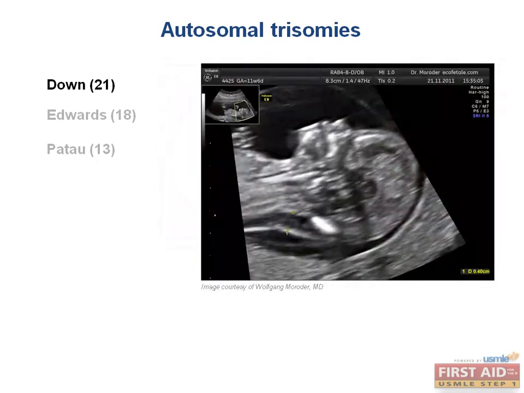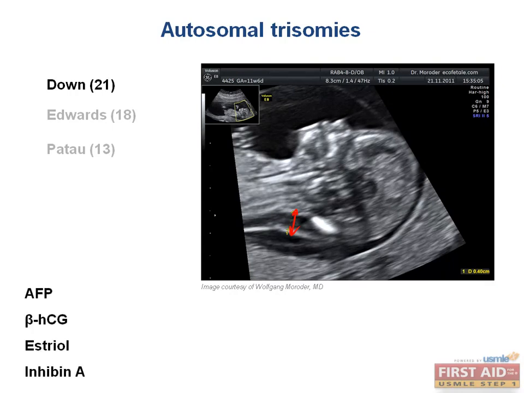Down syndrome can be diagnosed during pregnancy using ultrasound in the first trimester, on which a fetus with Down syndrome will have what they call increased nuchal translucency, and what this means is how wide this translucent, or black area is here, at the back of the neck. So that's done during the first trimester, and in the second trimester, you can diagnose Down syndrome using what's called a quad screen of maternal serum, since you test 4 things, which are alpha-fetoprotein, beta-HCG, estriol, and inhibin A.